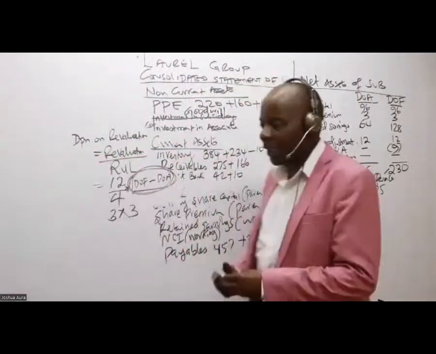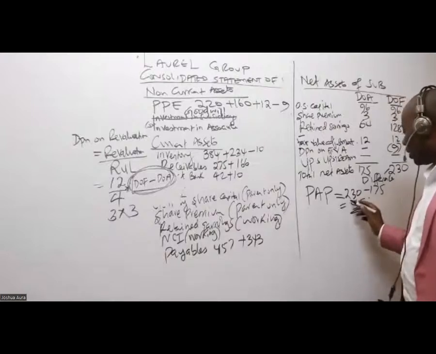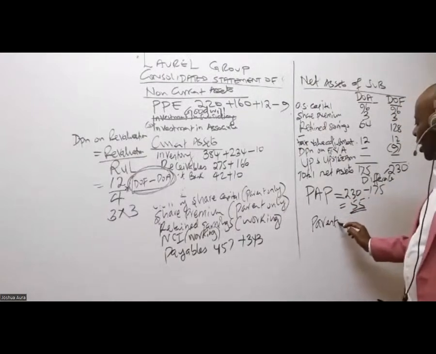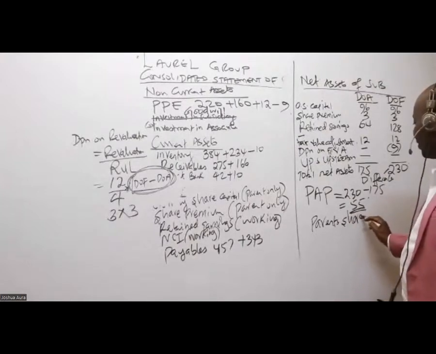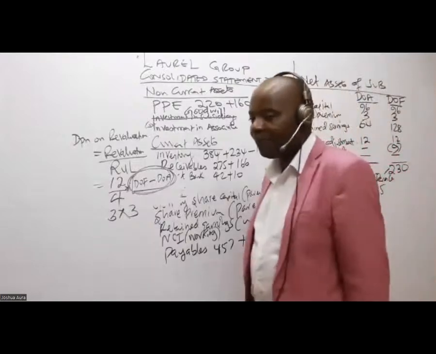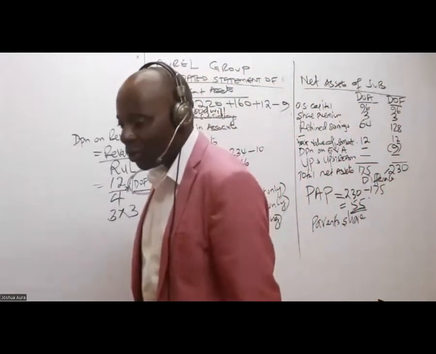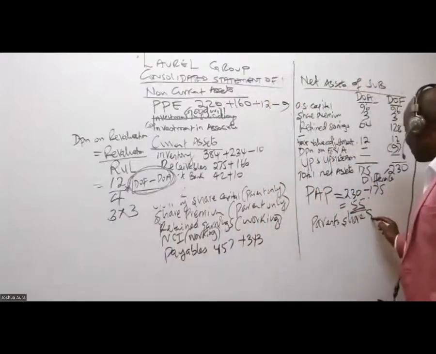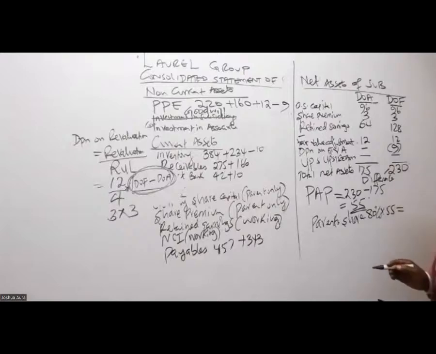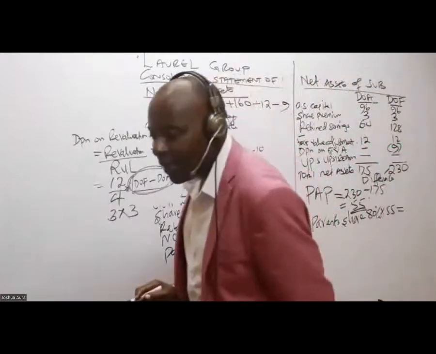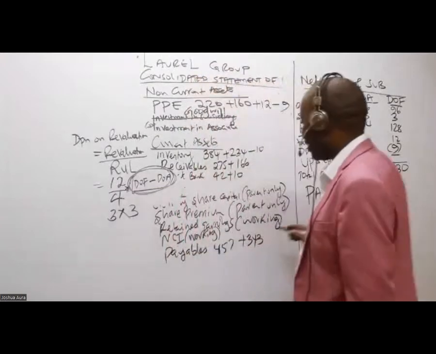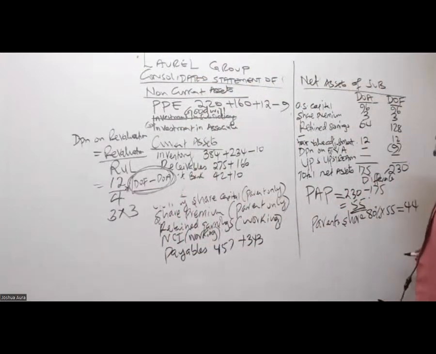So we allocate this, isn't it? So we share. We give out of this the parent share. The parent has got what percentage? 80%. 80% of 55 gives me 44, isn't it? That gives me 44. Thank you so much.